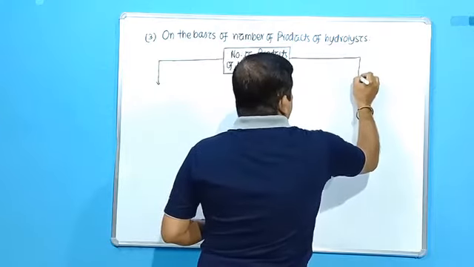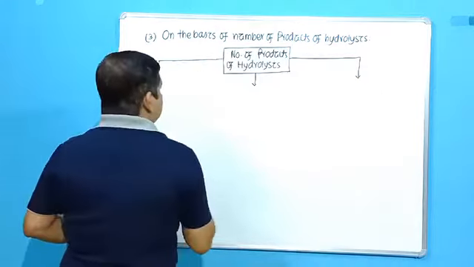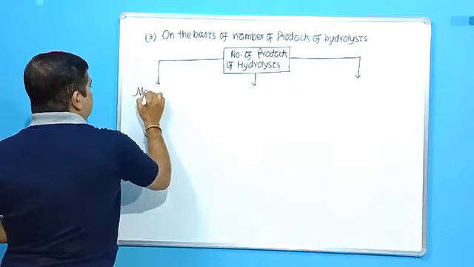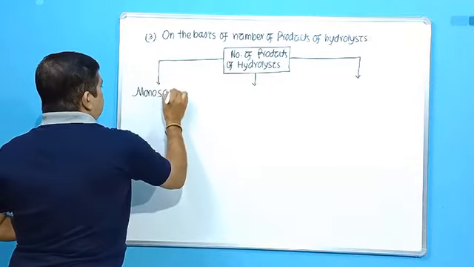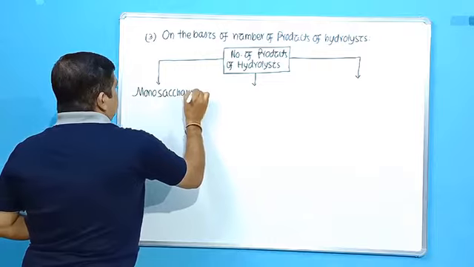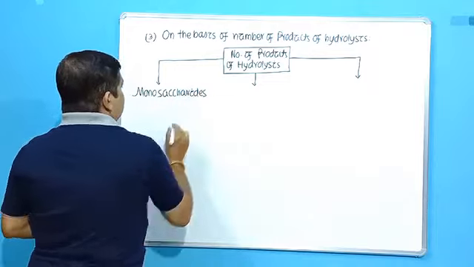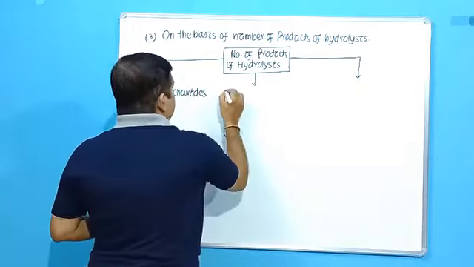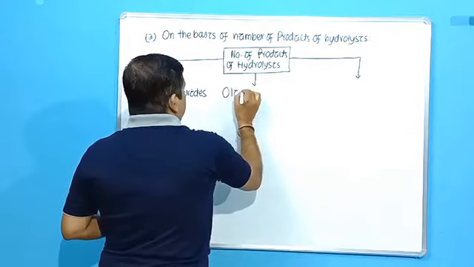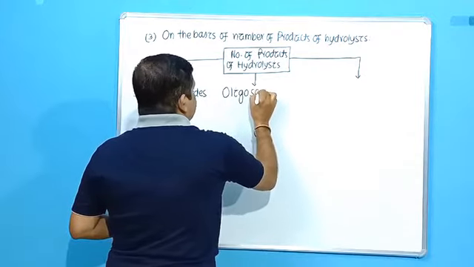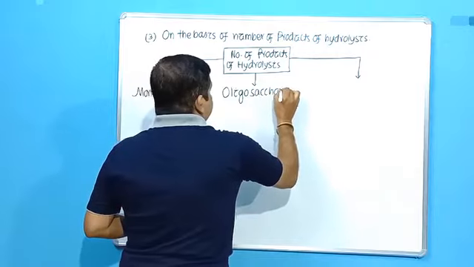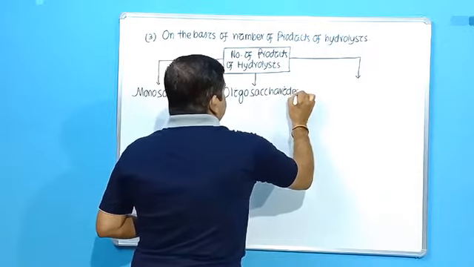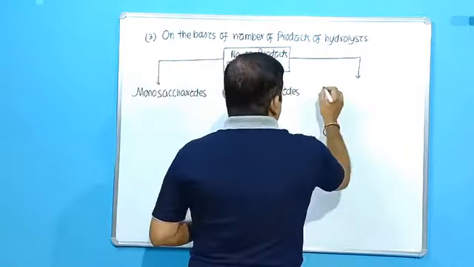Do you remember what I said? Monosaccharides, then oligosaccharides, and polysaccharides.